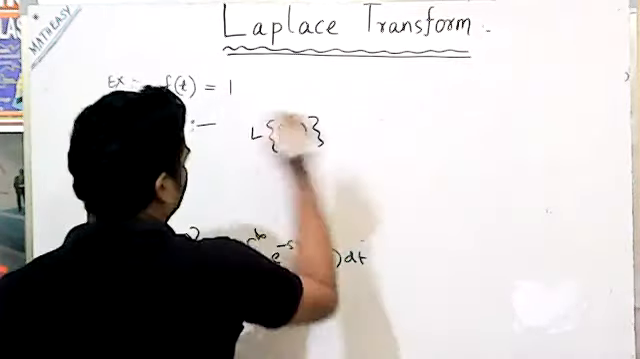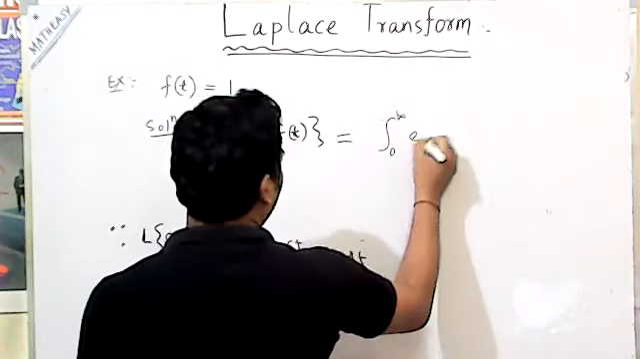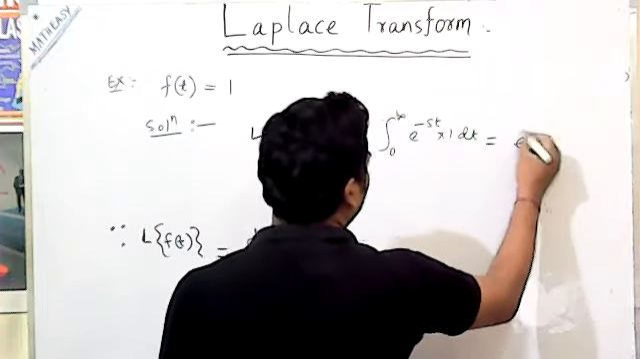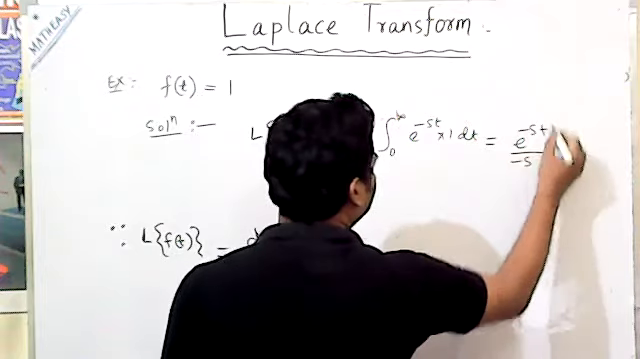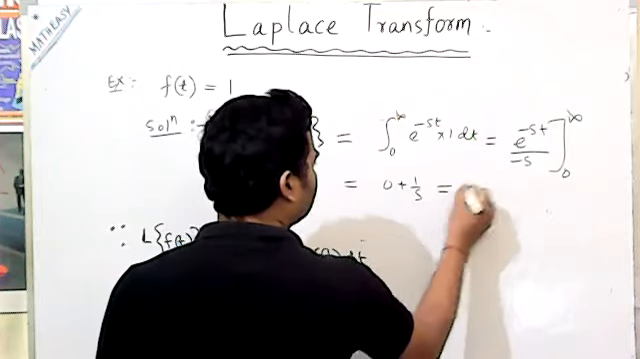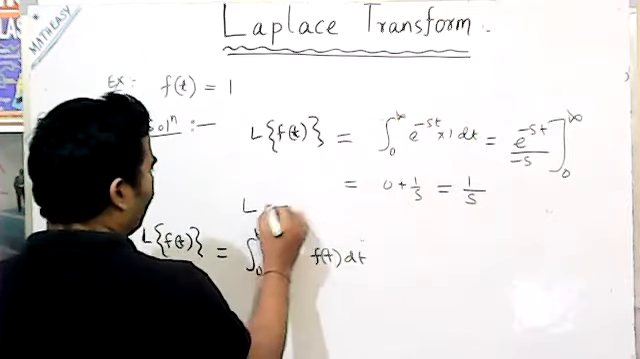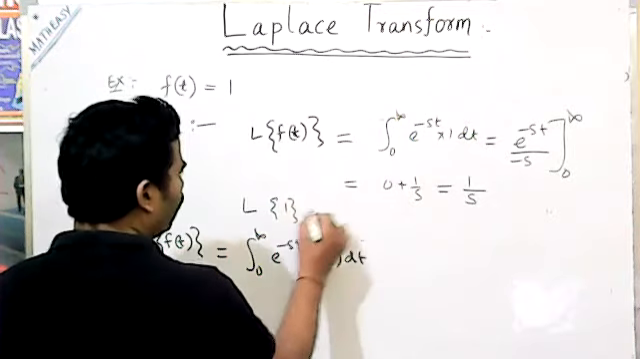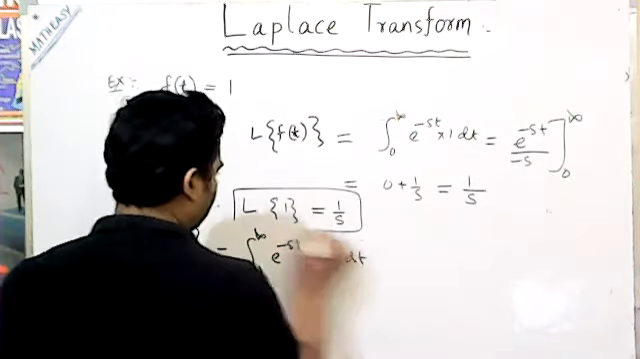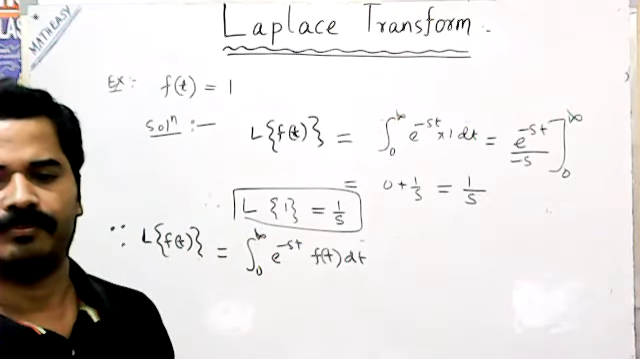If f(t) is equal to 1, in the same way you put the integral from 0 to infinity of e to the power minus st into 1 dt. That is simply e to the power minus st by minus s from 0 to infinity. That means 0 plus 1 by s, so the result is 1 by s. So the Laplace of 1 is equal to 1 by s.